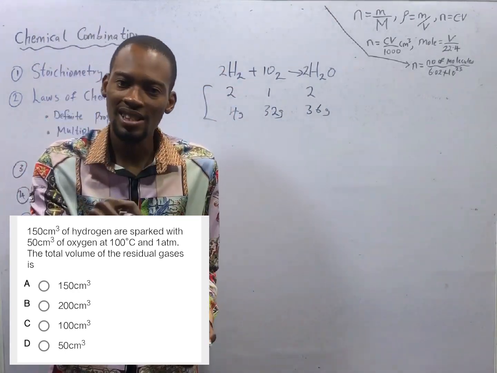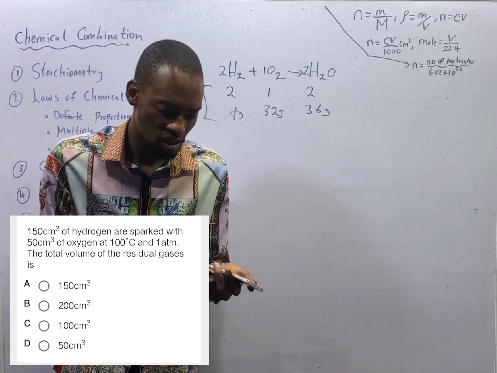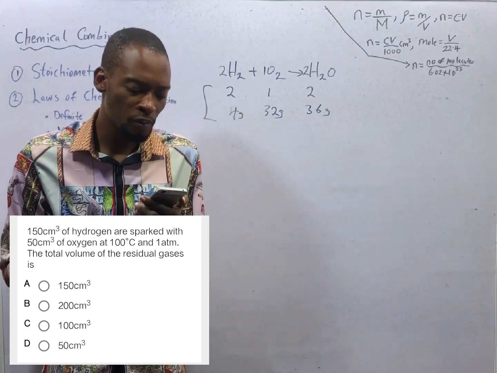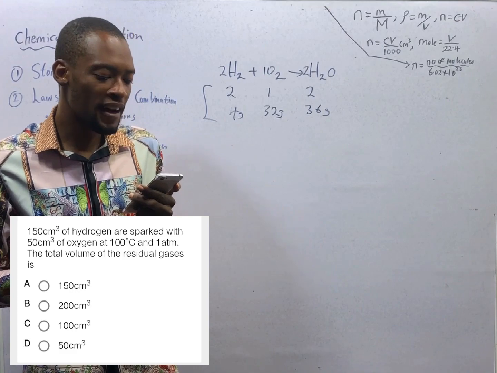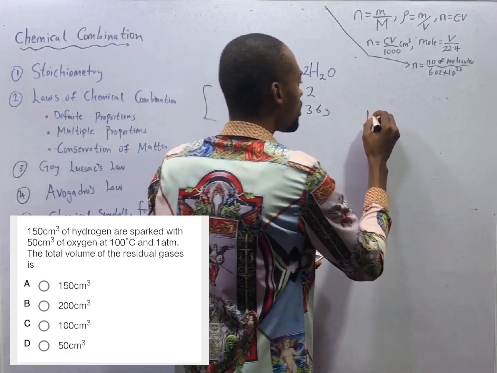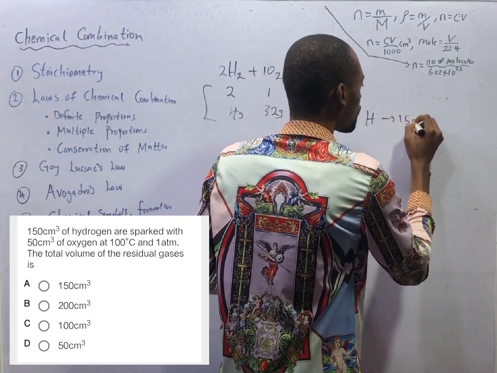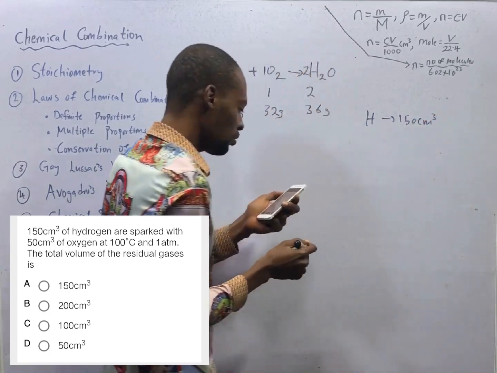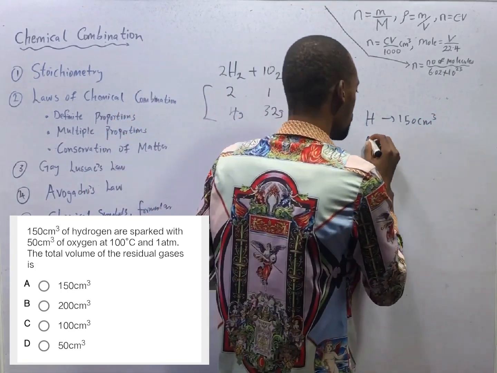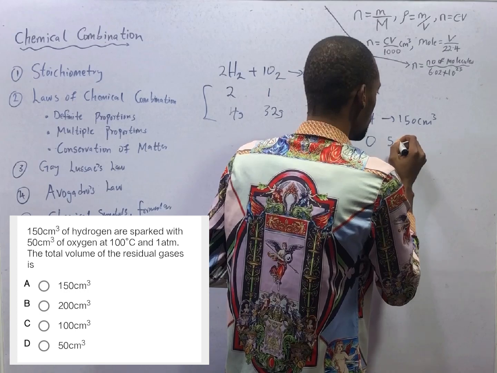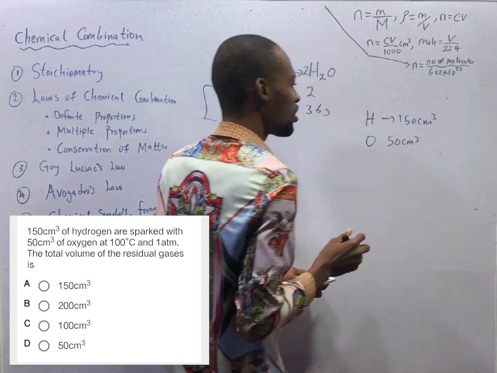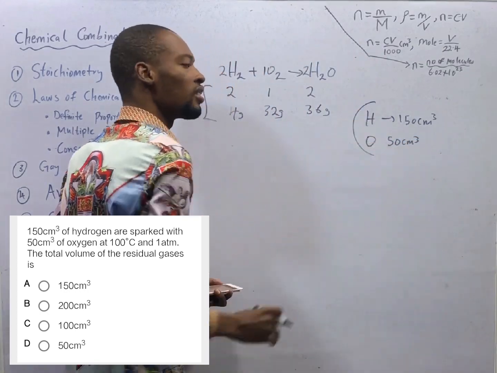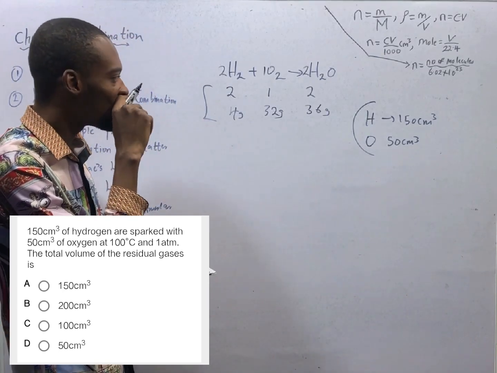Now, what is what we are given in the question. In the question, we are given volume 150 cm cube of hydrogen, and oxygen 50 cm cube. This is what is. Let's compare what is to what should be.